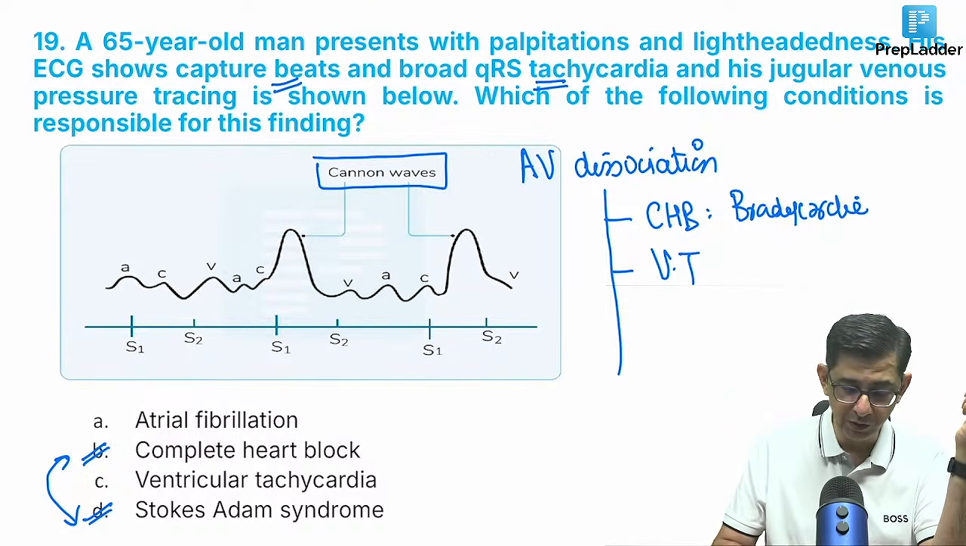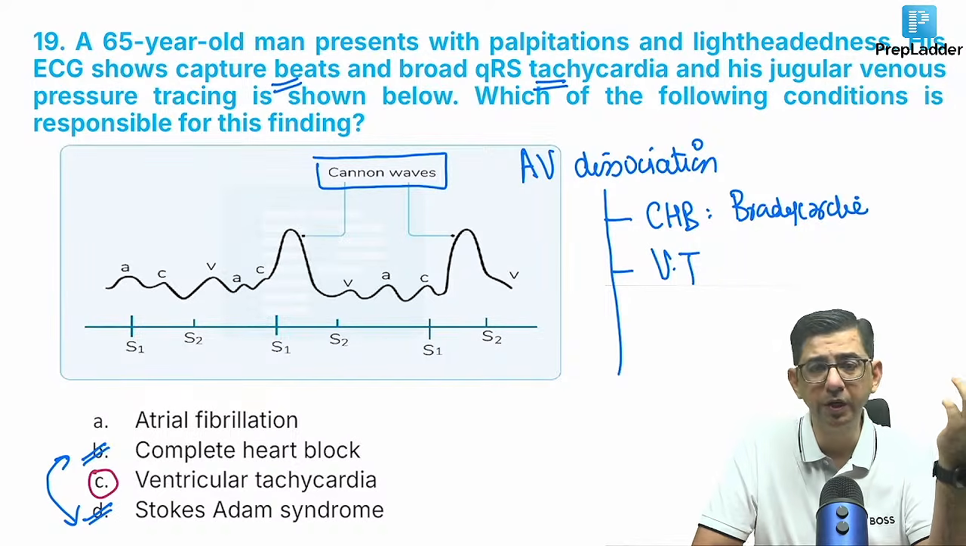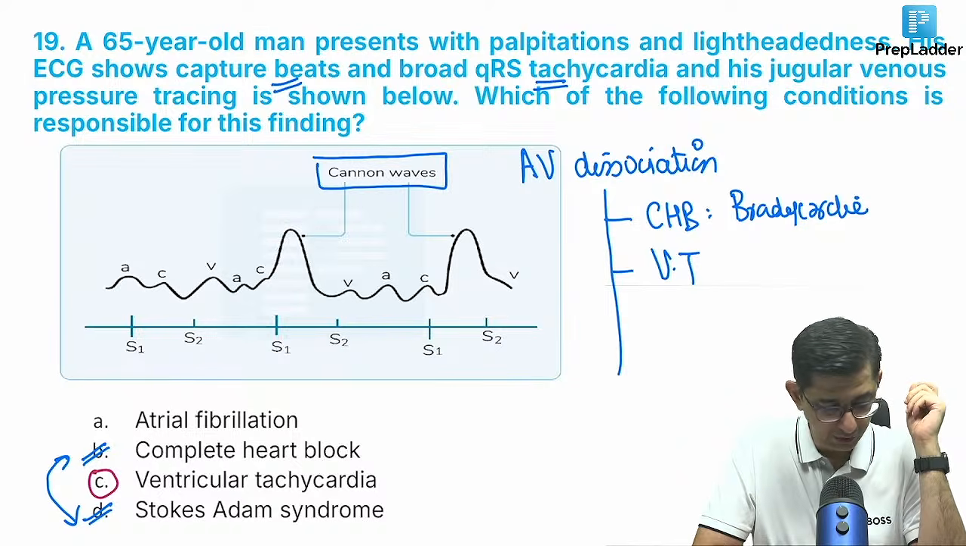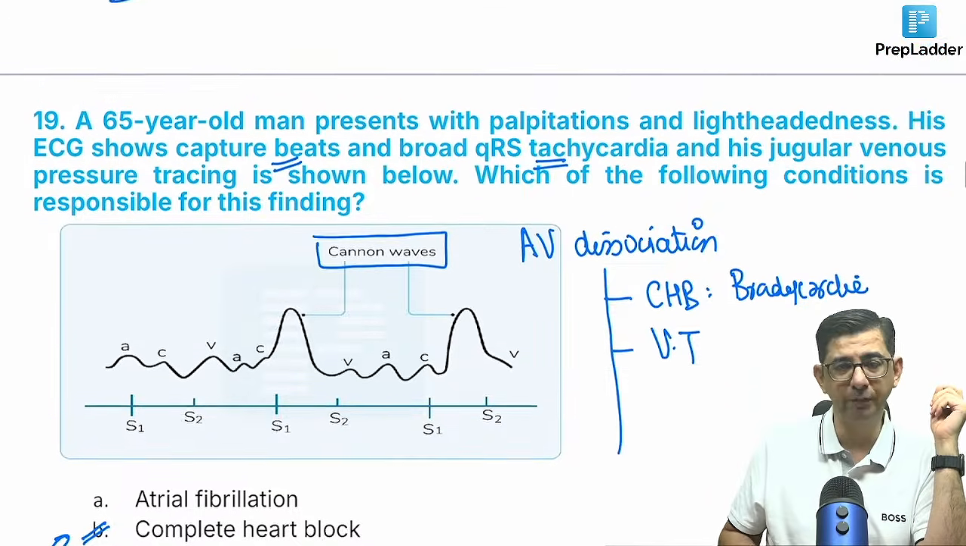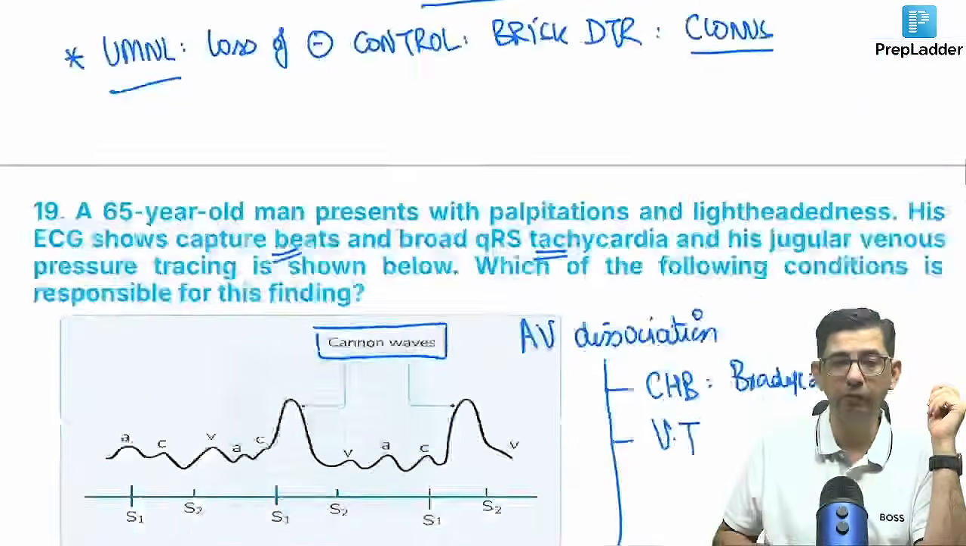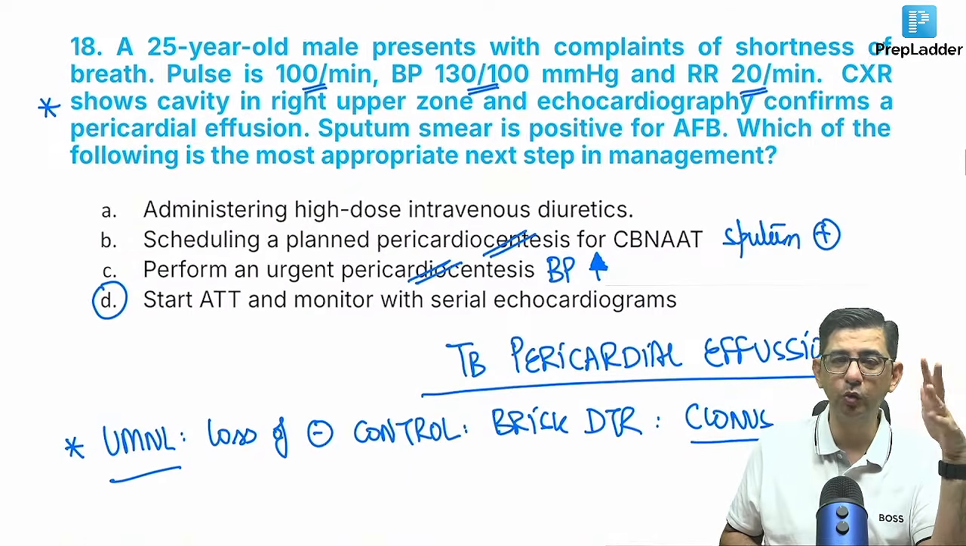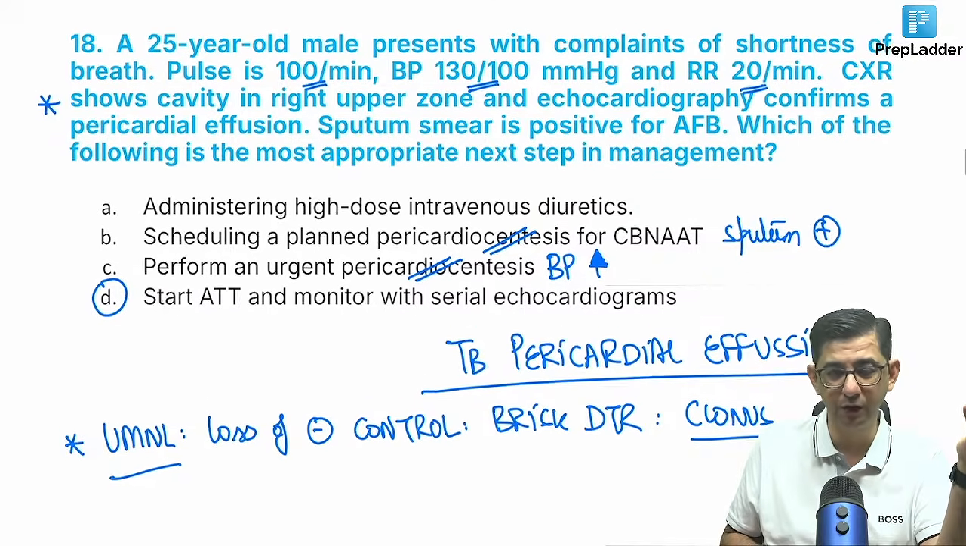And you can solve this question by simply looking at the first line, second line: capture beats and broad QRS tachy is always a feature of VT. So we are sorted for the 19th one as well. Again, mixed bag, I can say. Some require logic. This is like logical types. Not too much knowledge required. BP is not crashing, so I'll not do a pericardiocentesis, and the remaining logic I've explained.